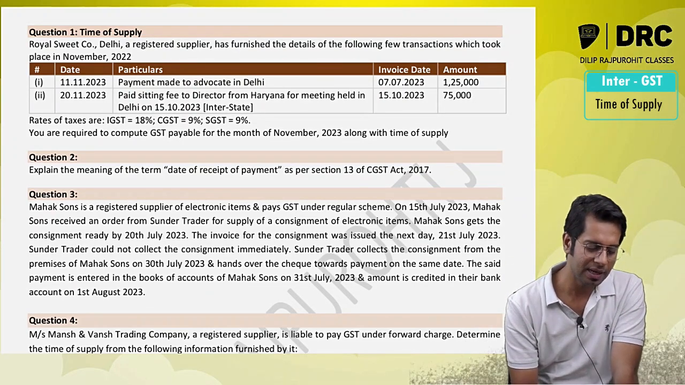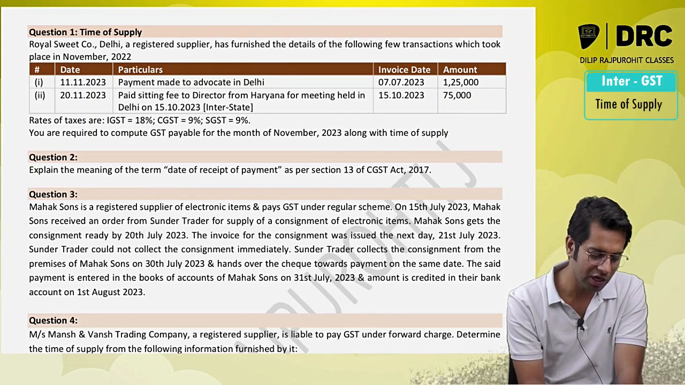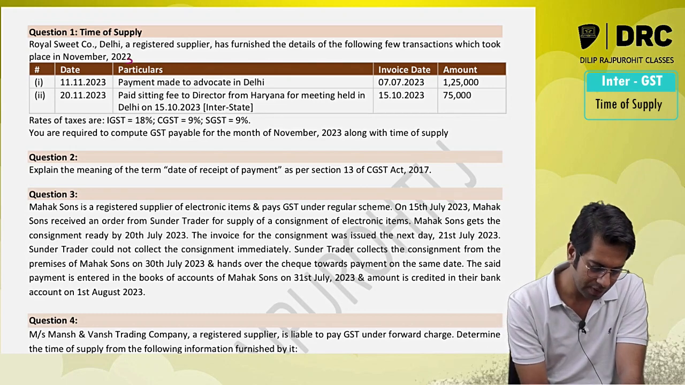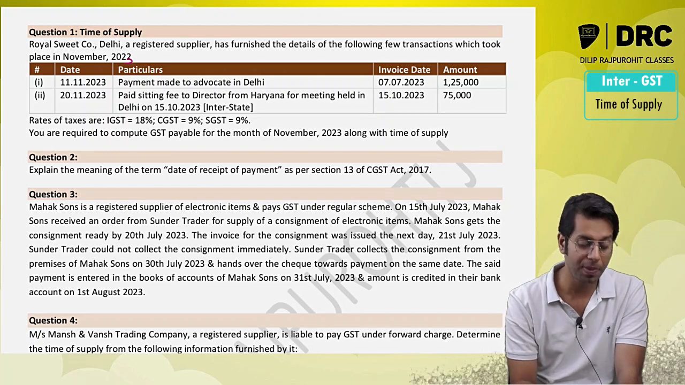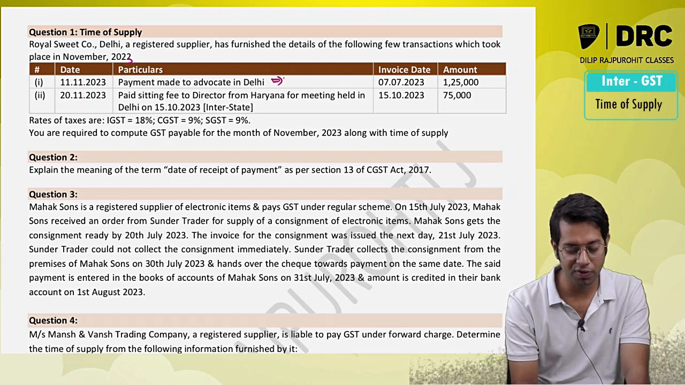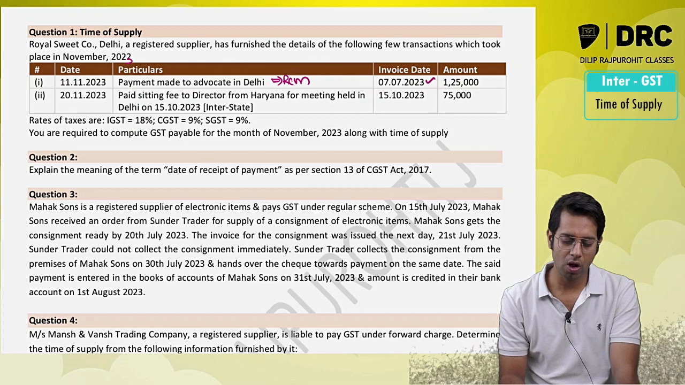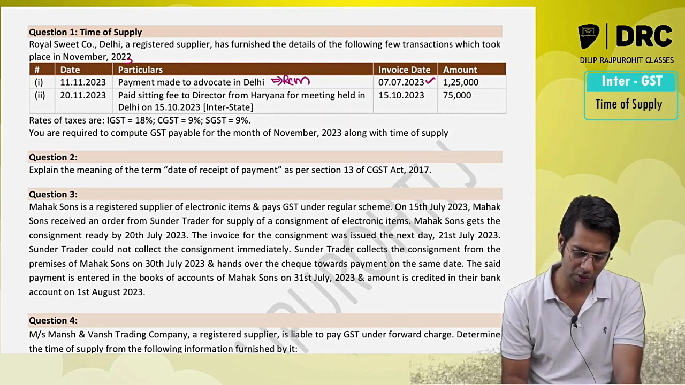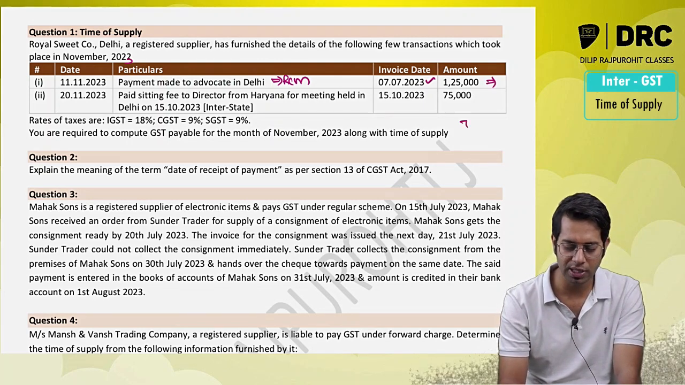Royal Sweet Company, Delhi, a registered supplier, has furnished the details of the following transactions in the month of November 2023. On 11th November 2023, payment was made to an advocate. That means this is a case of reverse charge. The invoice date is 7th of July 2023, and the amount is 1,25,000. In this case, obviously it is taxable under reverse charge.